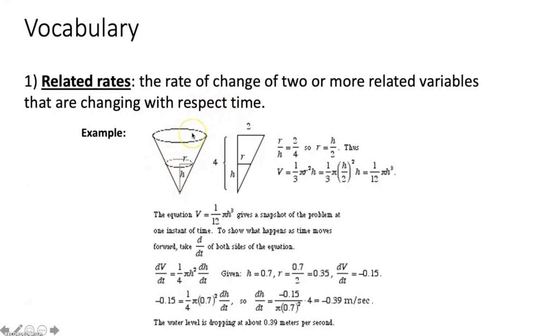If water is continually poured into this cone or it's leaking out, the rate at which the height of this water is changing is directly related to the rate at which the volume of the water is changing. And because of that, we can actually set up an equation relating those rates, and that's where related rates come from. It's just an equation that relates two or more rates. Now, again, this is just one such example. There's going to be a bunch of different types of examples we're going to do today.